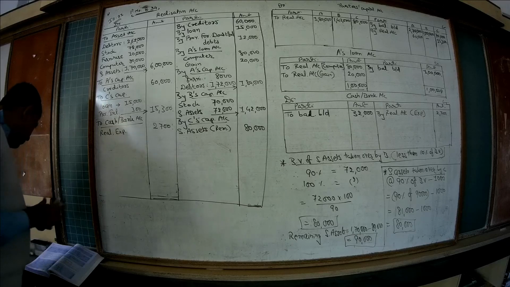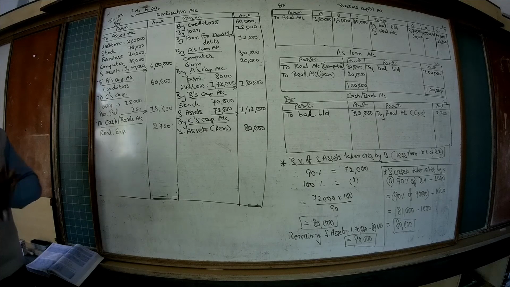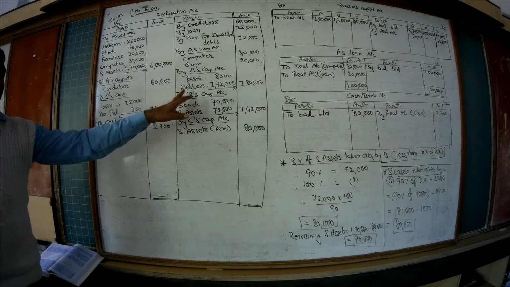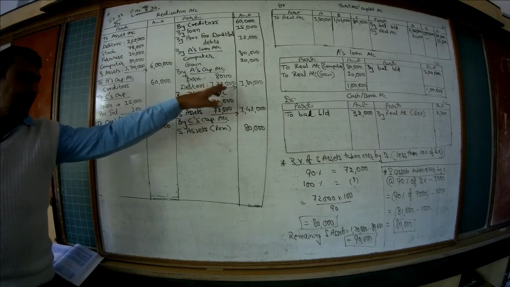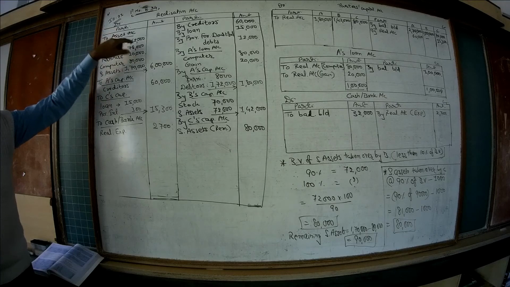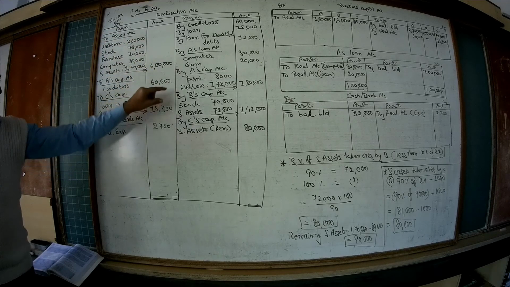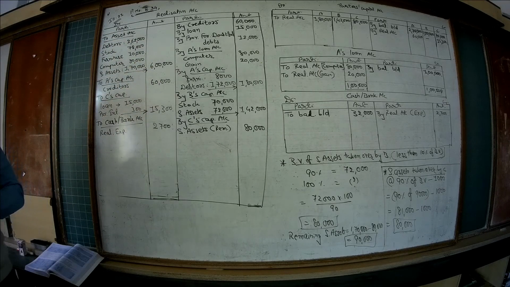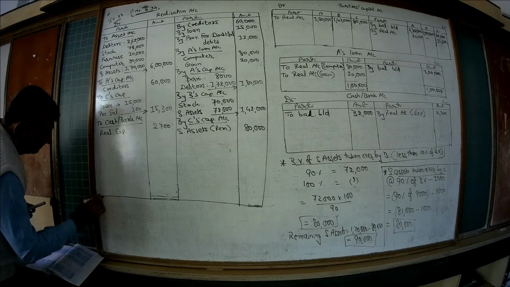Then the last point, the remaining debtors. As I told you, the debtors of 2 lakh were taken over by A at rupees 1,72,000, but the debtors were 262. Out of that, only debtors of rupees 2 lakh were taken over by A. That means there were some remaining debtors.